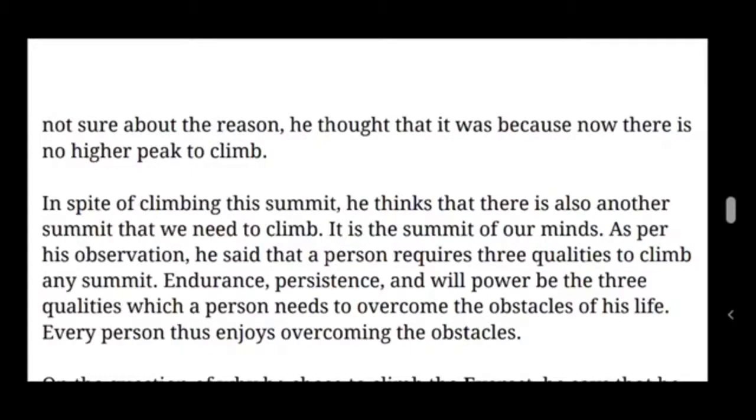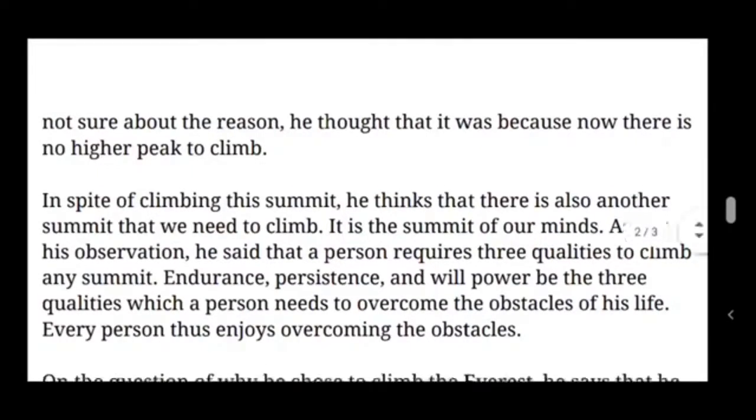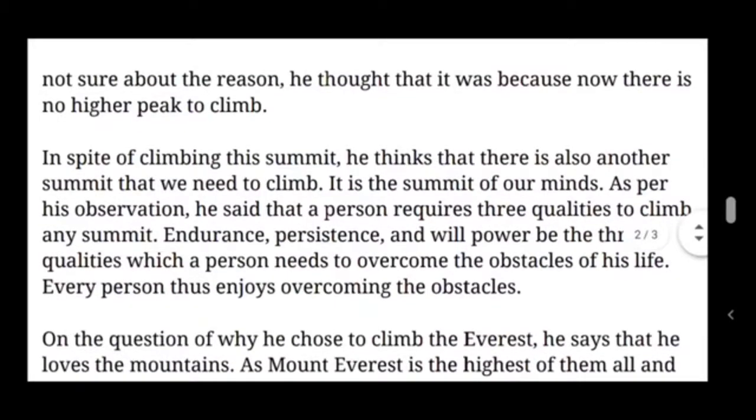In the next paragraph, in spite of climbing this summit, he thinks that there is also another summit that we need to climb. It is the summit of our minds. So climbing the summit is the one we need to climb, and also another summit, that is our minds, which also has to be climbed by oneself. So that is the meaning here.